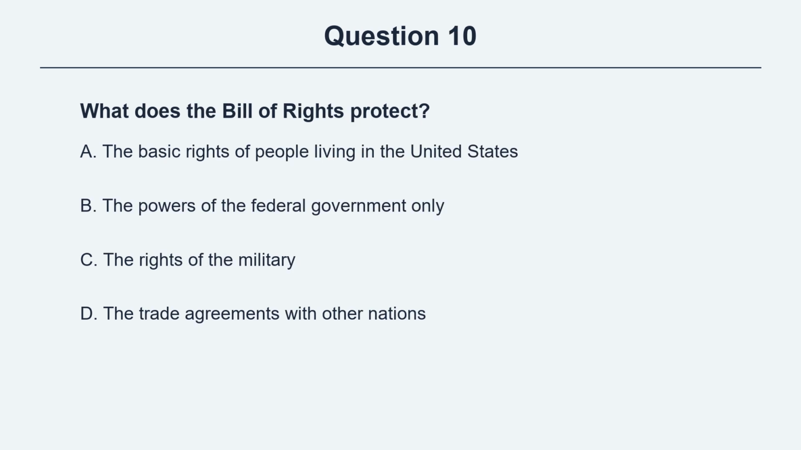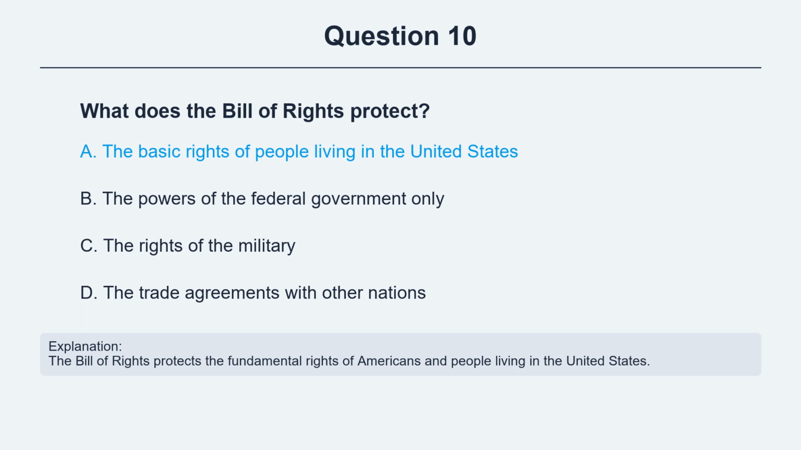Question 10. What does the Bill of Rights protect? Option A, the basic rights of people living in the United States. Option B, the powers of the federal government only. Option C, the rights of the military. Option D, the trade agreements with other nations. The correct answer is option A, the basic rights of people living in the United States. Explanation. The Bill of Rights protects the fundamental rights of Americans and people living in the United States.